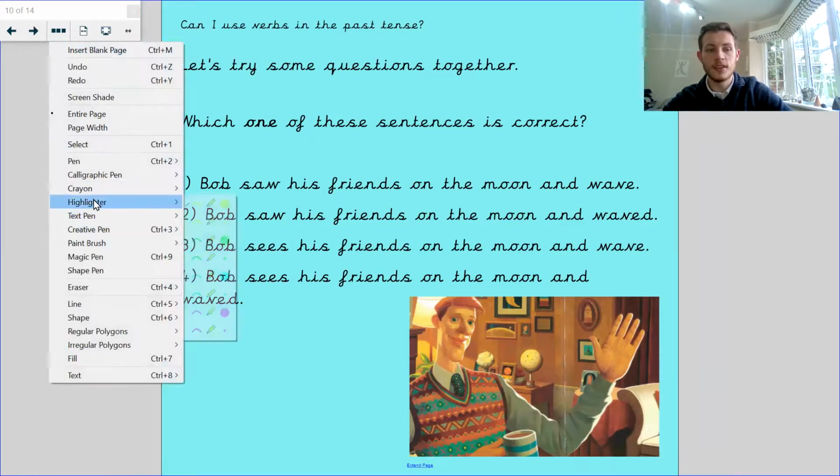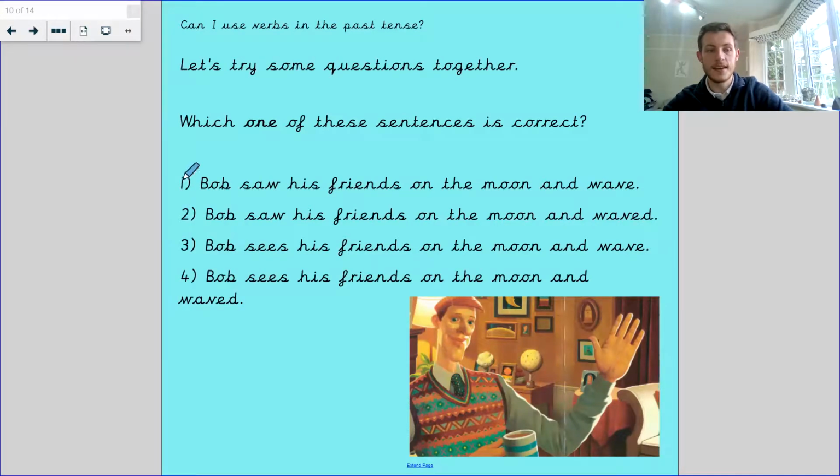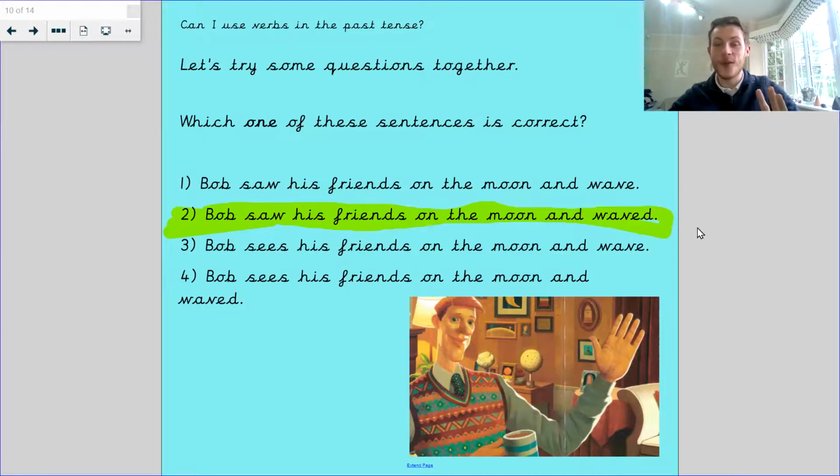Well, the answer for this one is going to be number 4. Oh, sorry. I don't know why I said 4. I was getting confused at why it wasn't working. Sorry, number 2. I don't really know why I did that because I was highlighting number 2. How silly of me. The answer is number 2.